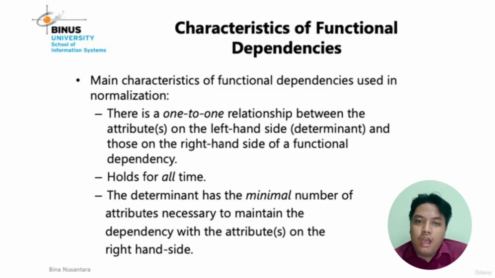Okay, the main characteristics of functional dependencies used in normalization. Number one, there is a one-to-one relationship between the attribute on the left-hand side as a determinant and those on the right side as functional dependencies. It holds for all time. The determinant has the minimal number of attributes necessary to maintain the dependency with the attribute on the right-hand side. That is the characteristic of functional dependencies.